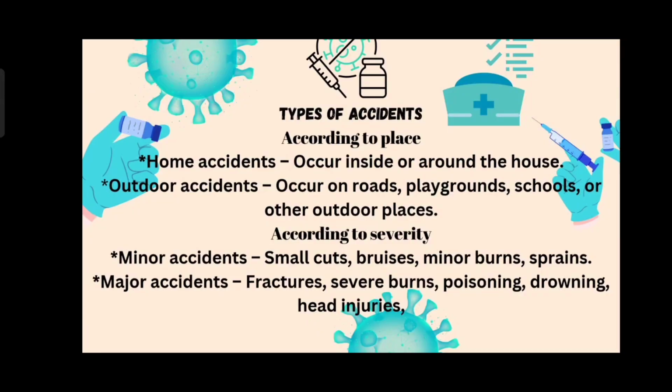So accidents can be classified into two according to place and according to severity. According to place, they are again classified into two, that is home accident and outdoor accident. Home accident means the accident which occurs inside the house. Outdoor accident means accidents which occur on the roads, playgrounds, in the school, or other outdoor places. Then according to severity it is classified into two, minor accident and major accident.